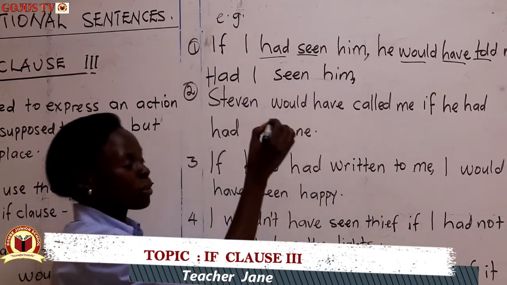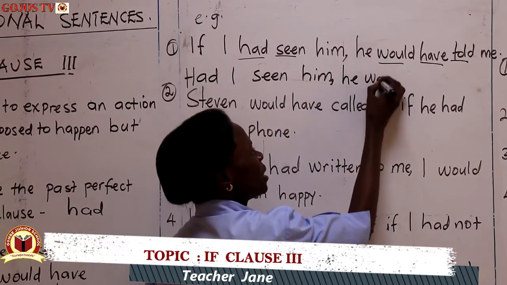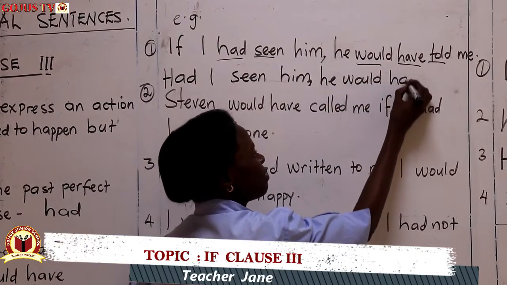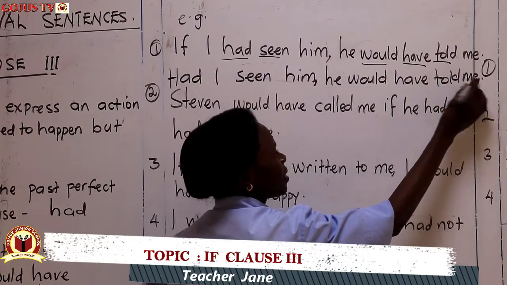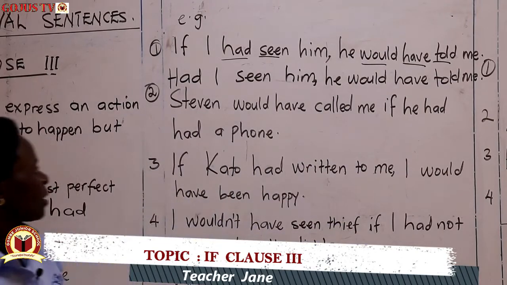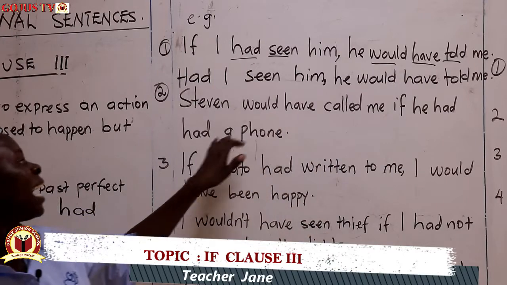Remember I said if the if clause comes first, a comma is a must. Had I seen him, he would have told me. This is just the same. Example 2.